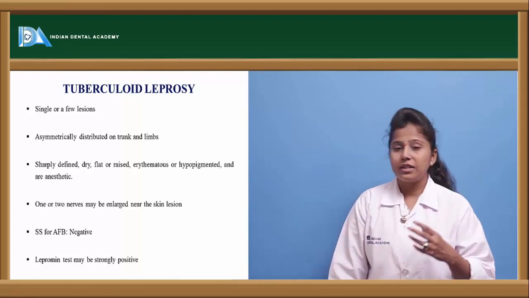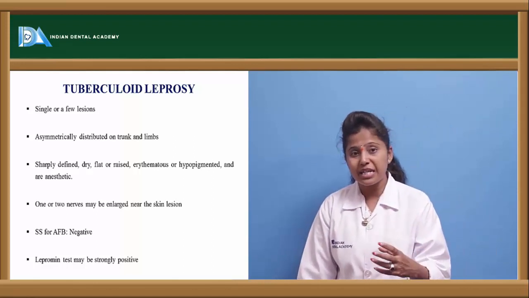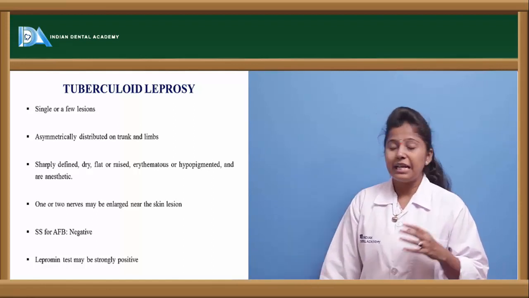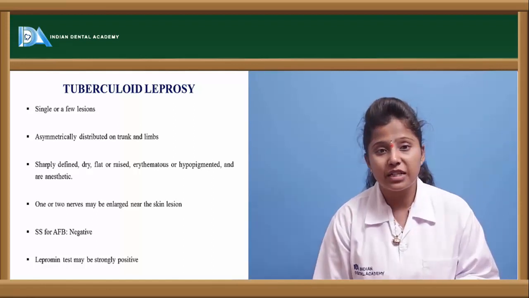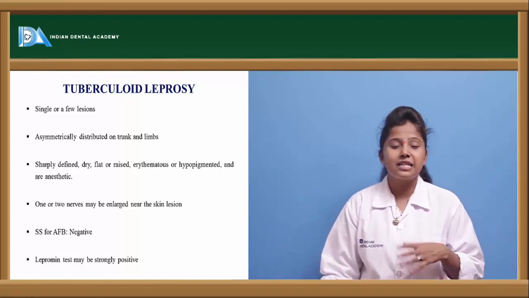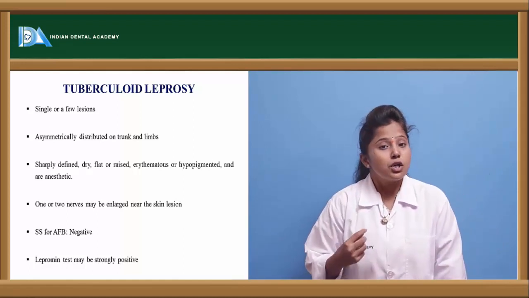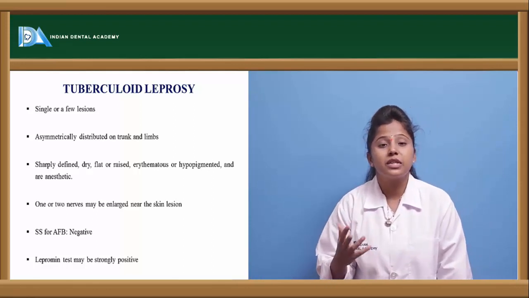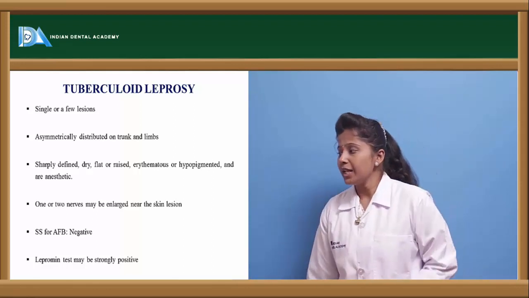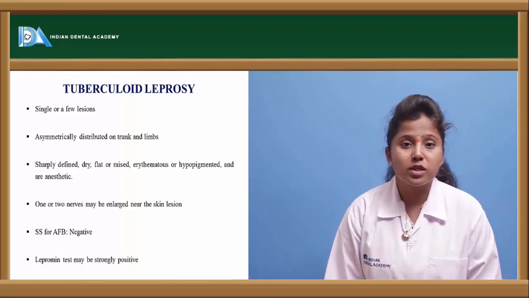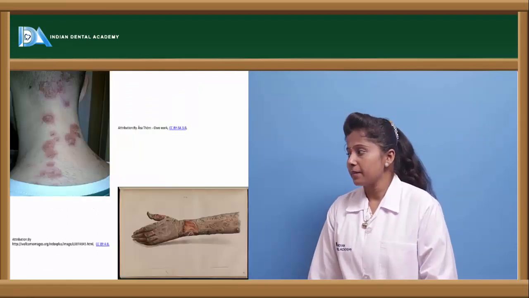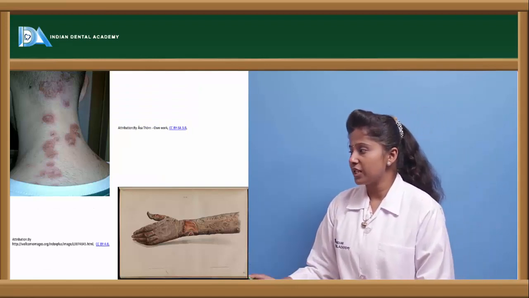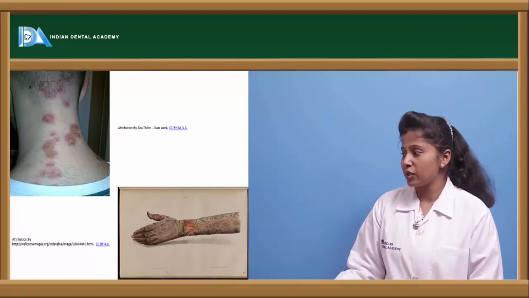And because of the skin lesions which are present, the nerves which are damaged are very few. The sputum smears observed for acid-fast bacteria are negative, in the sense that if we observe sputum for this tuberculoid leprosy person, we cannot observe bacteria in the sputum. And the lepromin test is strongly positive for this kind of leprosy. So here these are the lesions which are observed on the skin, as well as on the neck and on the hand.